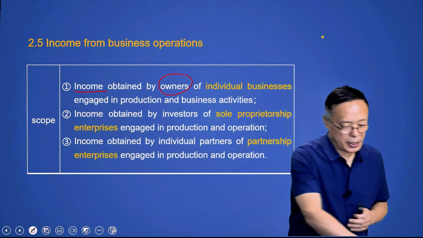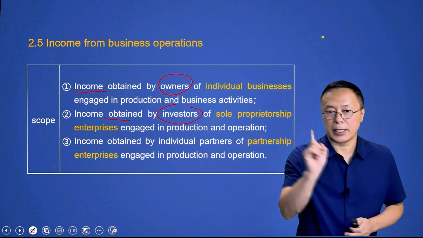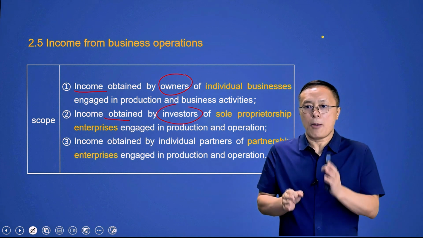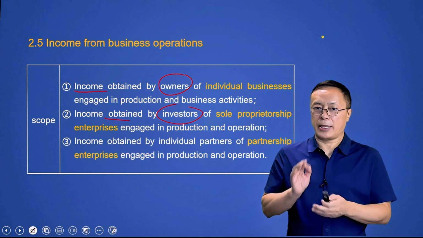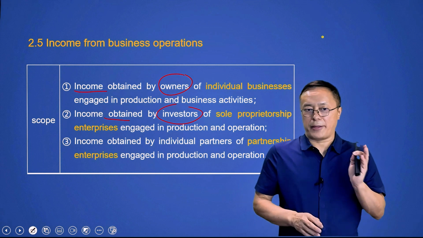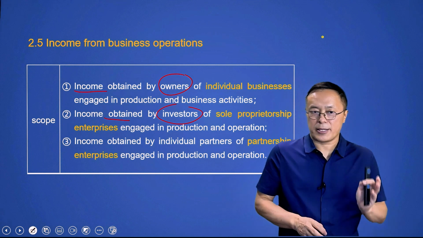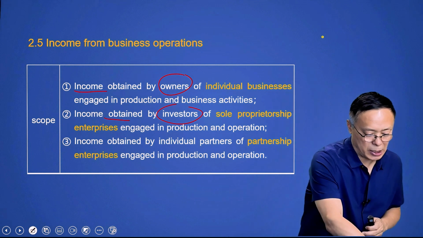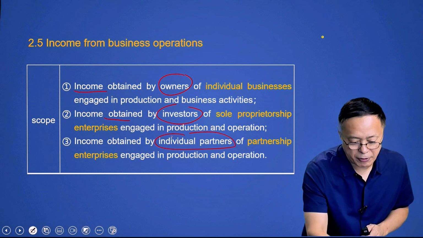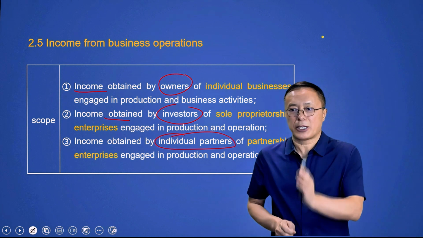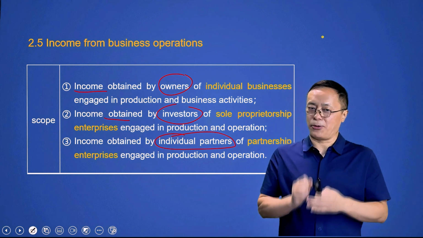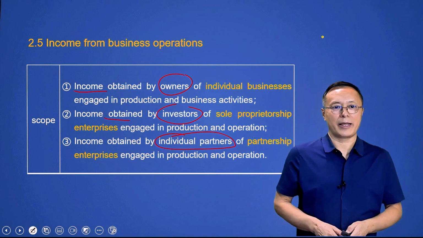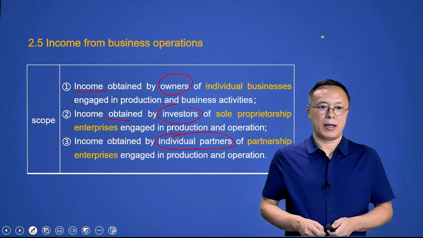And the second situation is income obtained by investors of sole proprietorship enterprises engaged in production and operation. And the third situation is income obtained by individual partners of partnership enterprises engaged in production and operation. These are the three situations.